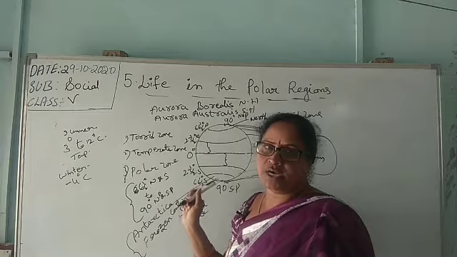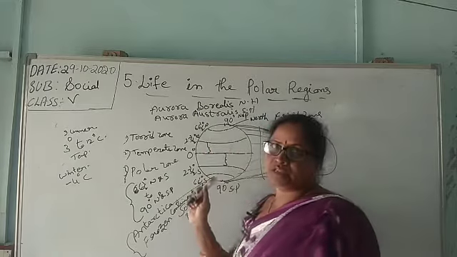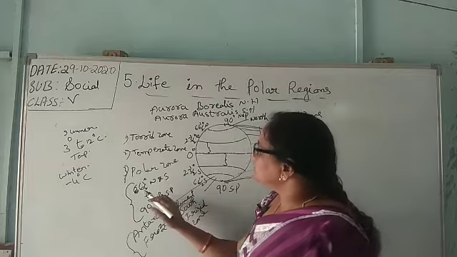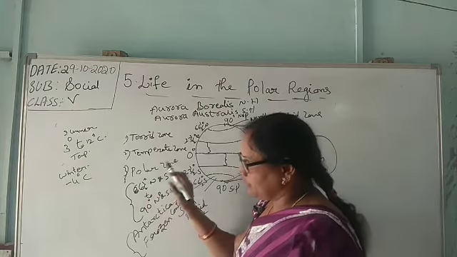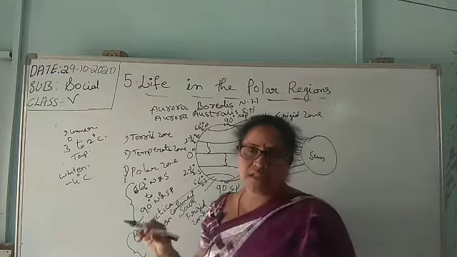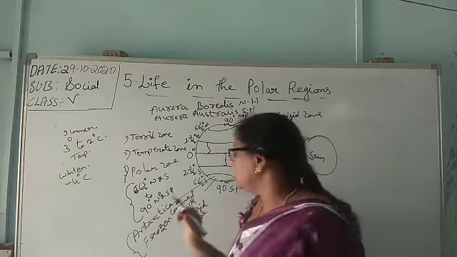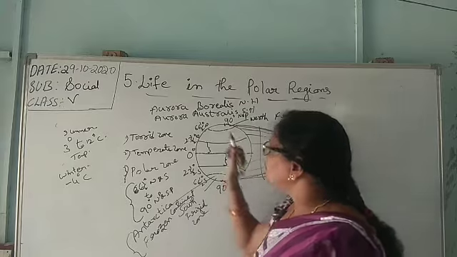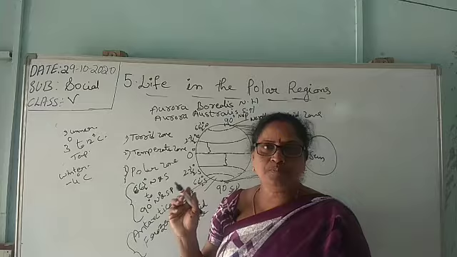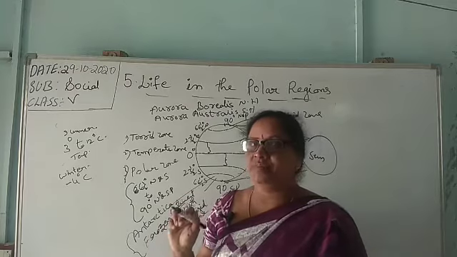The 2 end points of the earth on the north side and south side are called poles. These places are given the name polar zone because they are near the poles.